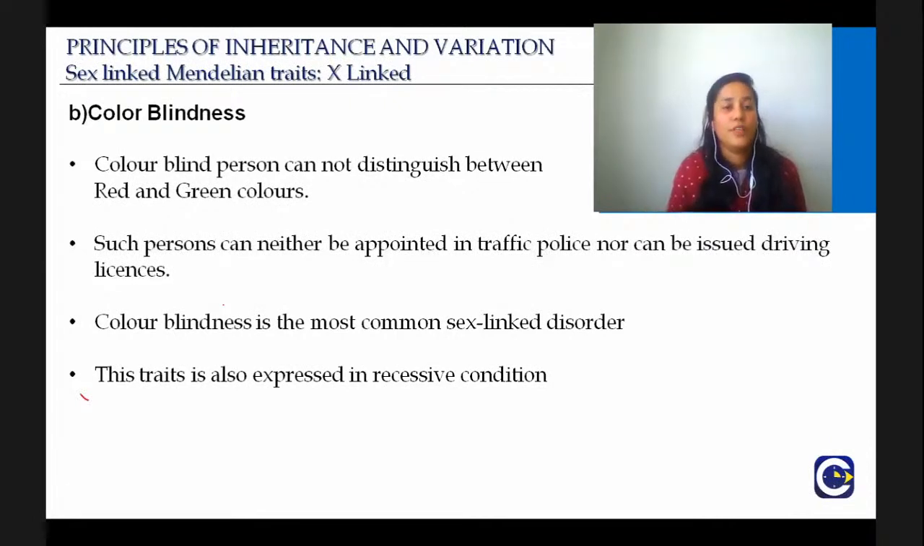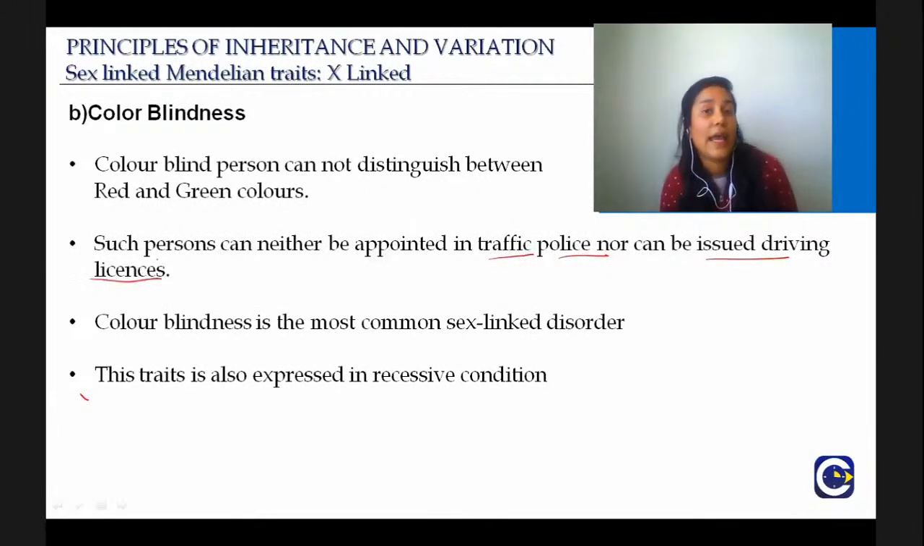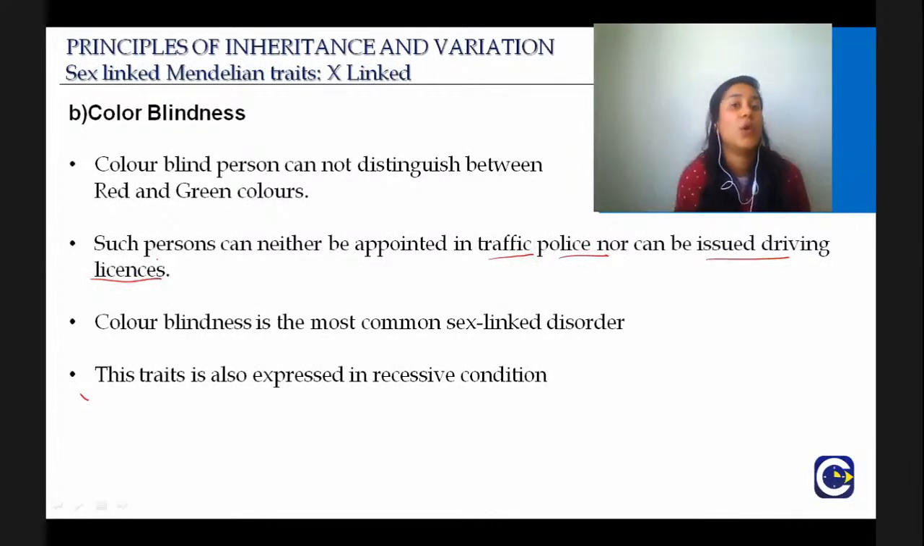When does the problem occur? Such persons cannot be appointed in traffic police or cannot be issued a driving license. Why? Because it is red, yellow, green. Red stop, yellow stop, green go. Not everybody follows that, but that is the real rule, okay? And that is the reason, because they cannot distinguish between red and green colors, that they cannot be traffic police and they cannot be given a driving license.